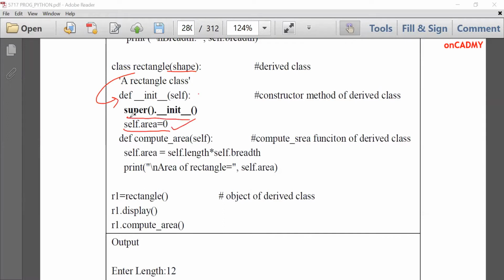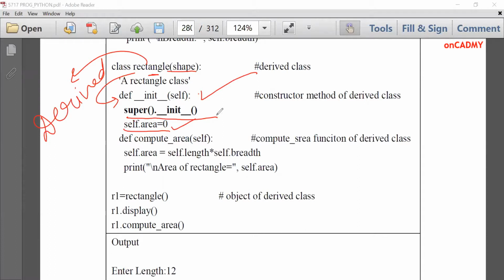And what is this? This is a new thing, super.init. That means when we create an object of this rectangle class, because this is a derived class, only the init of the derived class will be called automatically. But we want to call the constructor method of the base class also. That can be done by using super.init. Super means overriding the method.